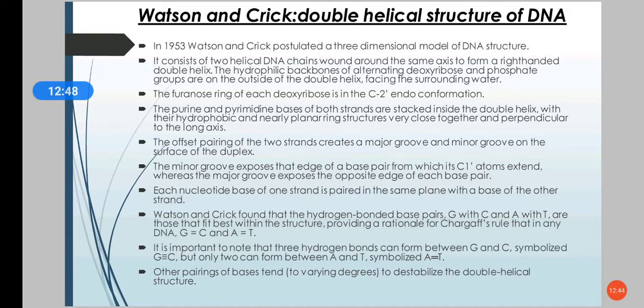Their structure is in accordance with Chargaff's rule, that is G is equal to C and A is equal to T. And there are 3 hydrogen bonds between G and C, and only 2 between A and T.